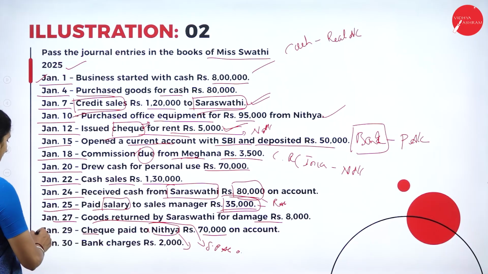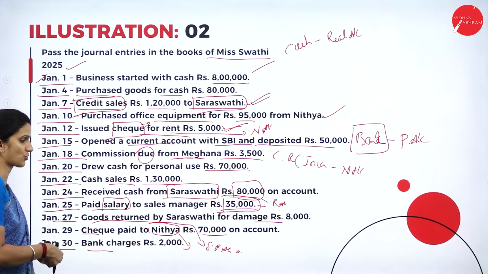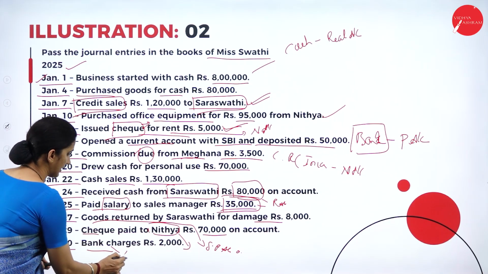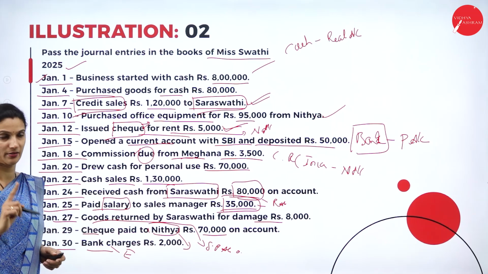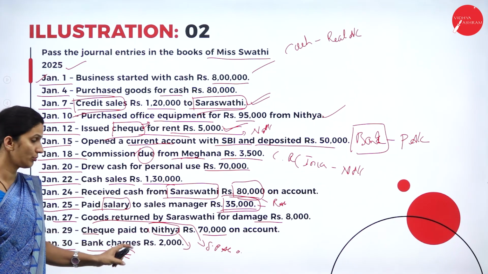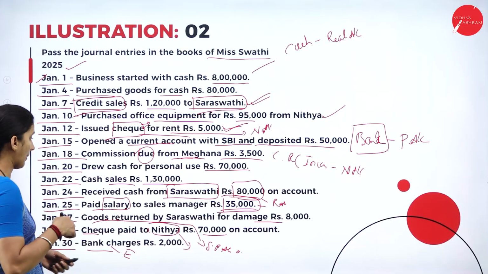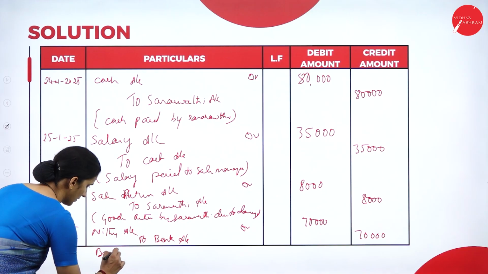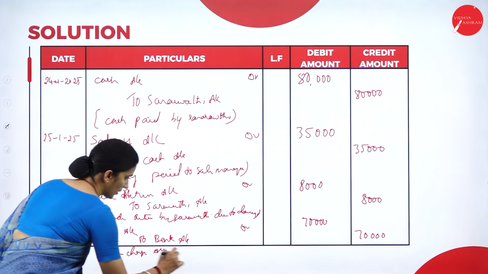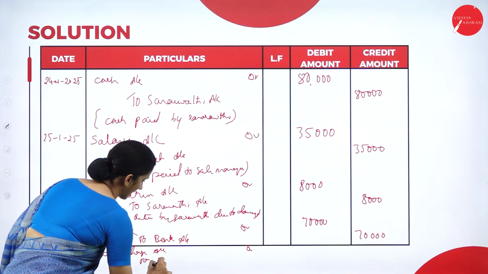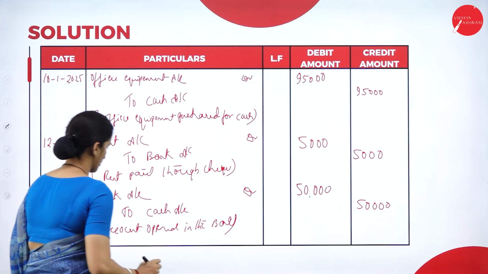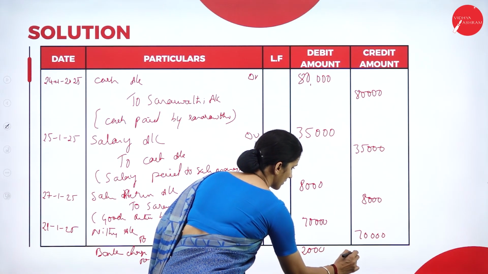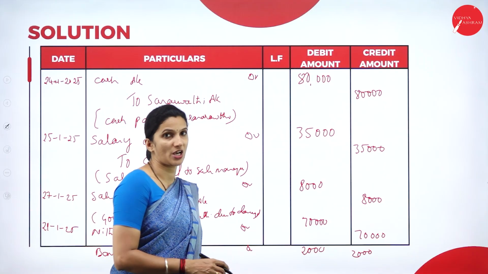Next, the last one we have on 30th, bank charges rupees 2,000. The bank charges amount is 2,000, and bank charges is an expense. So the debit entry: bank charges account debit, to the bank, since we are paying the bank. The bank is the receiver. So bank charges account debit to bank account. Here the amount is 2,000. The narration: bank charges paid.